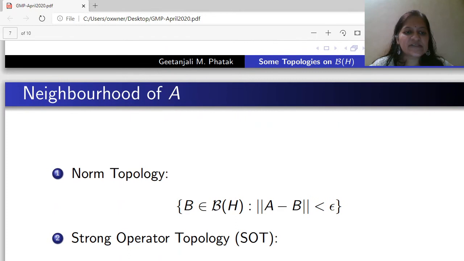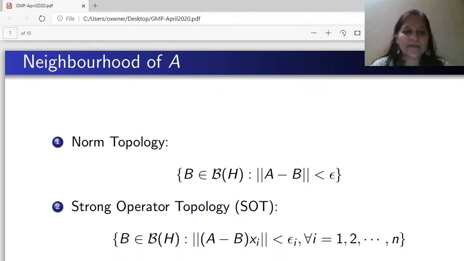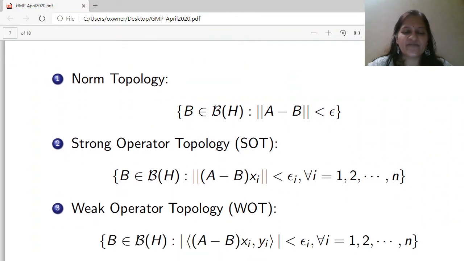Now let us see how the neighborhood of some operator looks in different topologies. If A is an operator, then in the norm topology, its neighborhood looks like the set of all B in B(H) such that the norm of A minus B is less than epsilon.